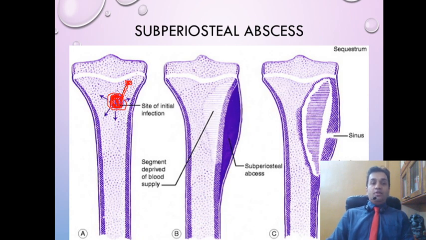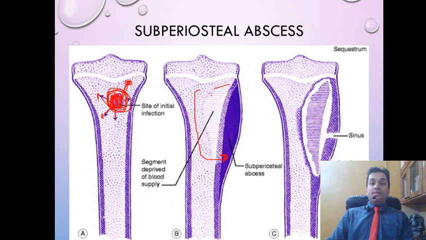Now as and when this site of initial necrosis goes on expanding, it will go on occupying more and more area, and because of that it will exert a pressure on the nearby normal bone, which also will slowly start to necrose. See these arrows? This is how it goes. Now as and when it starts traveling, it will travel through the entire Volkmann and Haversian system, and somewhere it will enter the subperiosteal space, causing a subperiosteal abscess.